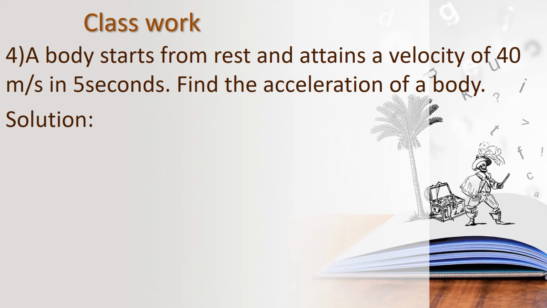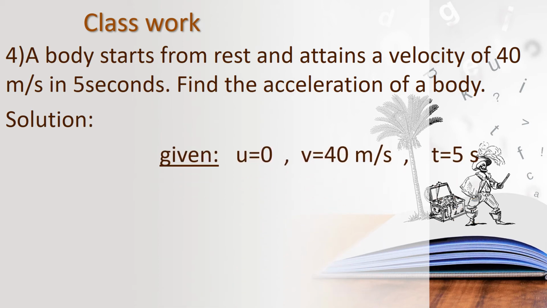So what is given? Initial velocity u equals 0. Why are we saying u as 0? A body starts from rest, and rest means the initial velocity will be 0. It attains a velocity of 40 meter per second, that is the final velocity. So v equals 40 meter per second and time is 5 seconds.